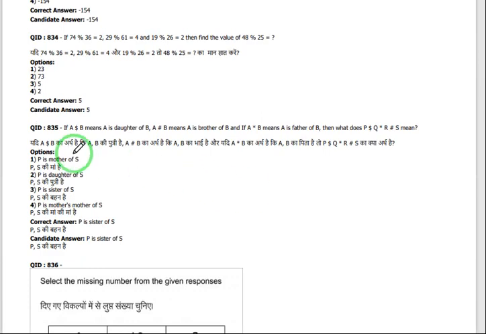And this is another repetitive model. If A hash B, see $A means A is daughter of B, so A hash B means A is brother of B. Like this, dollar is nothing but daughter, hash is nothing but brother. Like that you have to understand, and you have to answer the final question whatever they are giving. $P$Q star R hash, you can answer that.